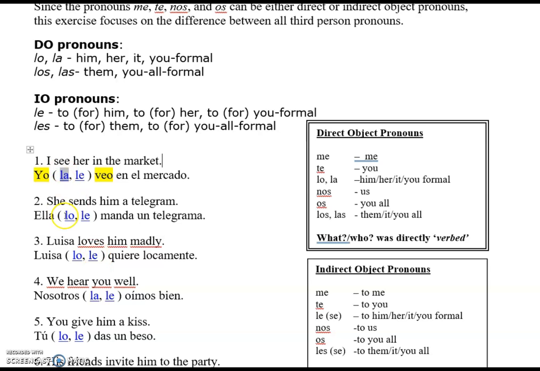She sends him a telegram. Okay, sends what or whom? Sends a telegram. To whom? Now I have an indirect, so this one's a little different than the other one, right? So what if I said she sends it to him? Okay, now I have that taken away, and I'm going to change it to she sends him it.